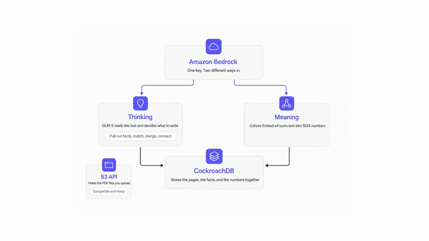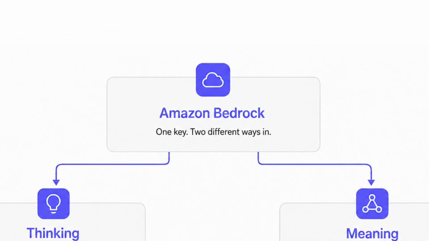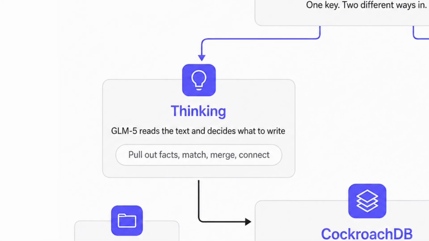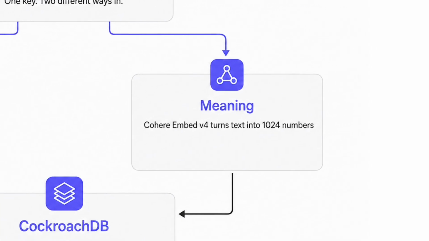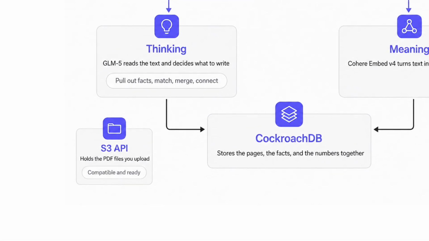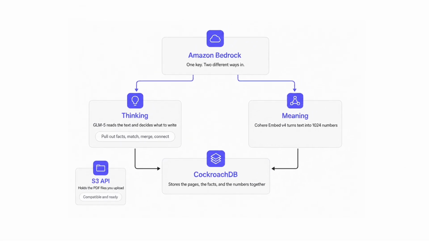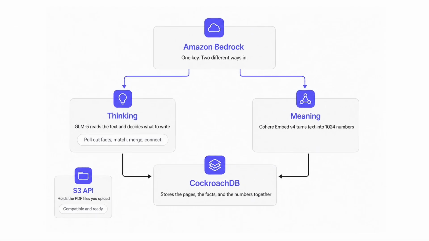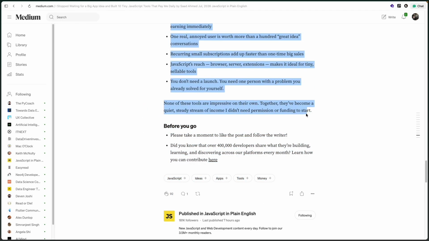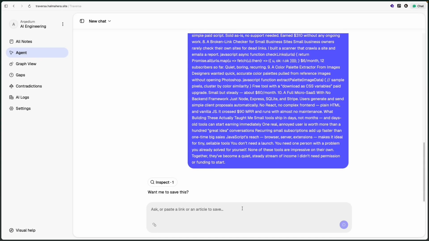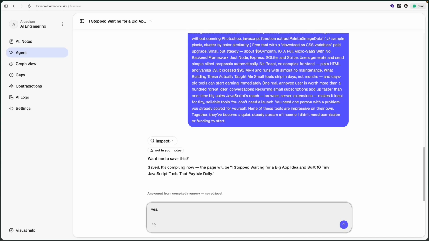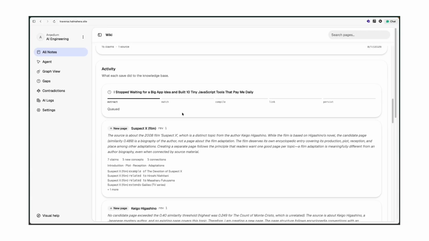Now let's look at a larger knowledge base. Here, dozens of sources have already been compiled into a connected knowledge graph, all persisted and traversable in real time through CockroachDB. But compiling knowledge isn't just about finding what's consistent. Traversa can also surface gaps and contradictions. Here, the agent detected 2 sources that disagree about something. Instead of silently choosing one version, the system flags the conflict and surfaces it for the user to investigate.